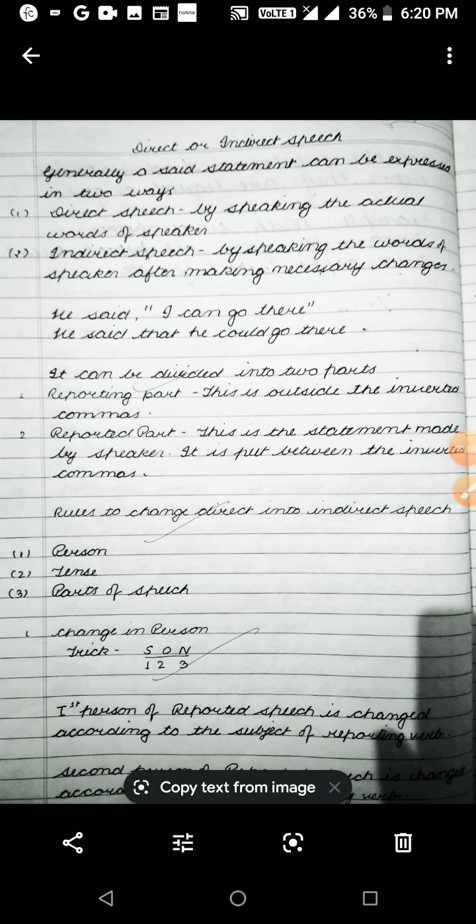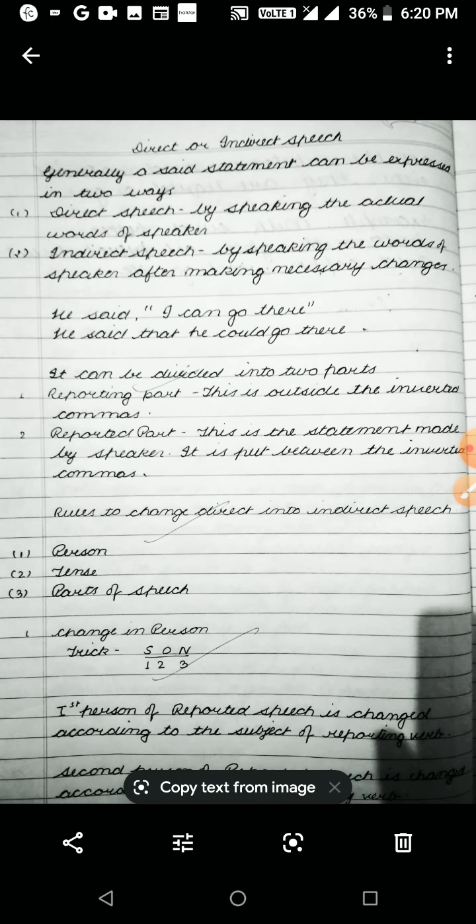Generally, a statement can be expressed in two ways: direct speech, by speaking the actual words of the speaker, and indirect speech, by speaking the words of the speaker, often making necessary changes. For example, he said, in inverted commas, "I can go there." He said that he could go there.